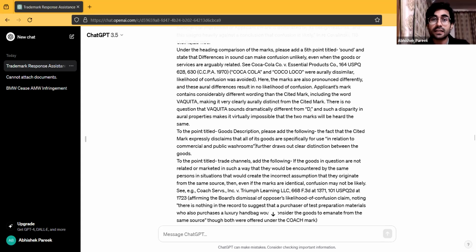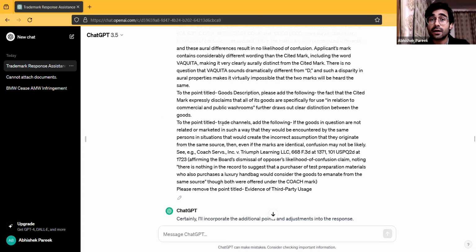This is again a differentiating factor. So I have gotten this added. Then with respect to trade channels, this is to be added: if the goods in question are not related or marketed in such a way that they would be encountered by the same persons in situations that would create the incorrect assumption that they originate from the same sources, then even if the marks are identical, confusion may not be likely. So it is saying that if the trade channels are different, and even if the trademarks are identical, which means exactly the same, even then there is very less scope of confusion.